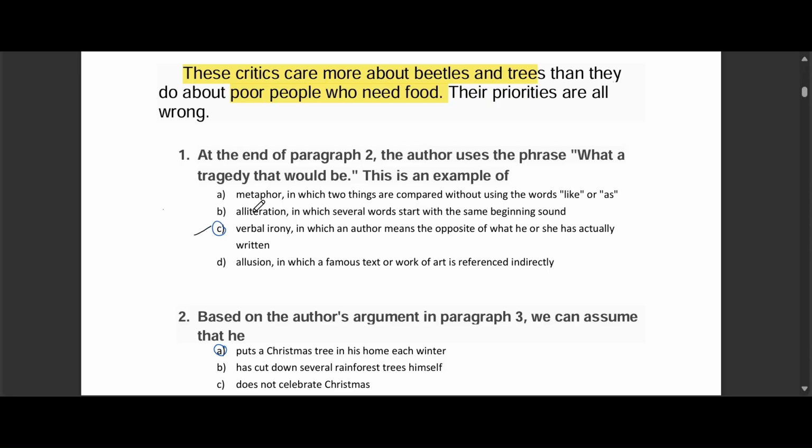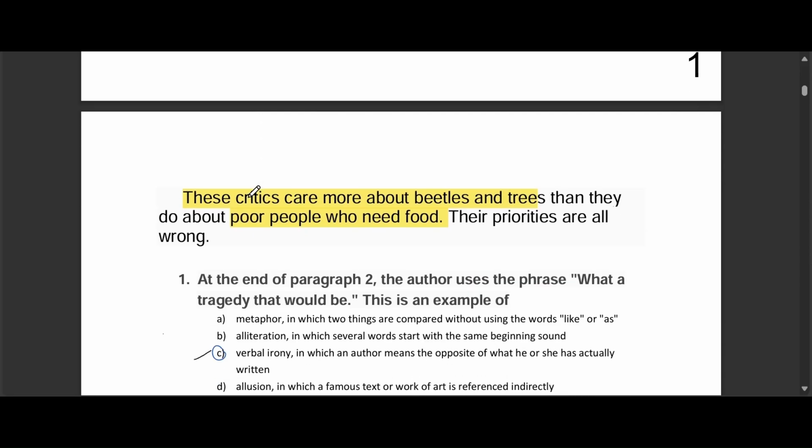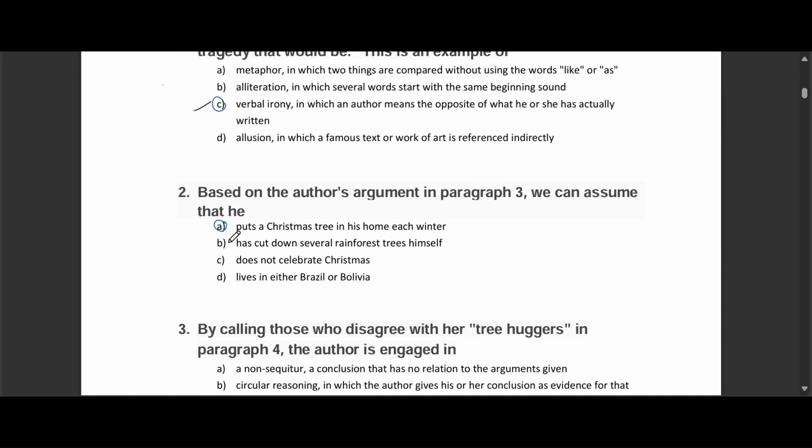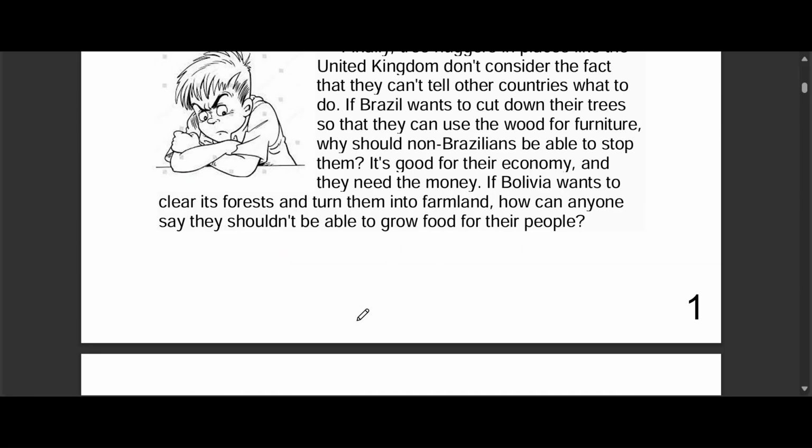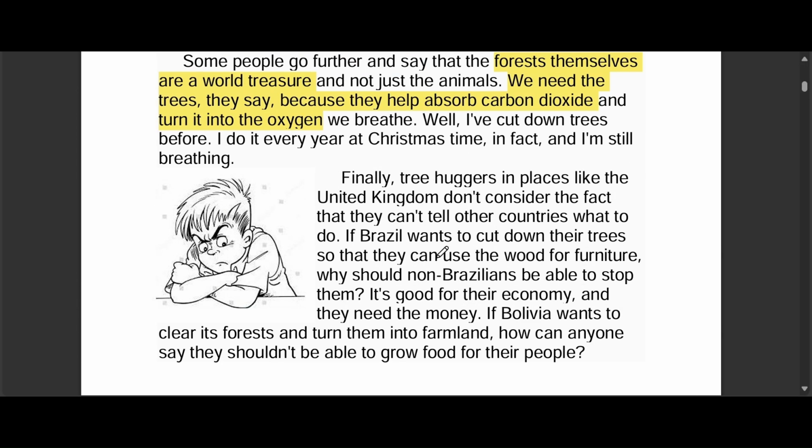Think of it this way. The author doesn't really believe it would be a tragedy if a bug went extinct. They're using sarcasm to make a point. They are mocking the argument. Let's look at why the others are wrong. A, metaphor. Nope, we're not comparing two things here. B, alliteration. Not this time. The words don't start with the same sound. D, allusion. There's no hidden reference to another famous work. So C, verbal irony is our answer.